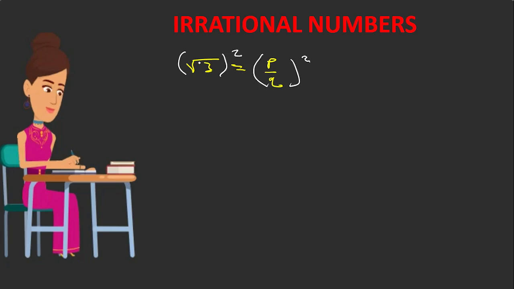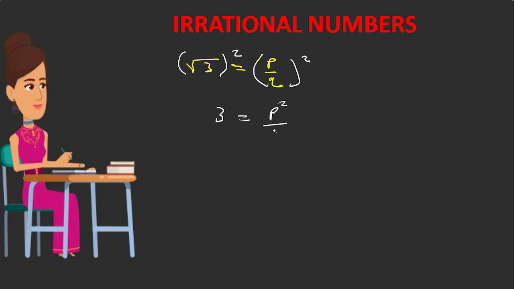So when you square both sides, you're going to have 3 is equal to P squared over Q squared. After you do that, you can simply work on this by cross multiplying.